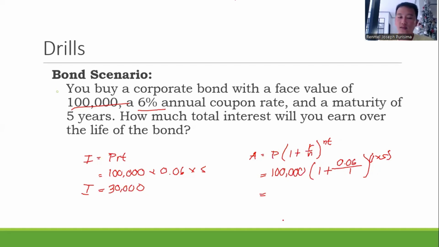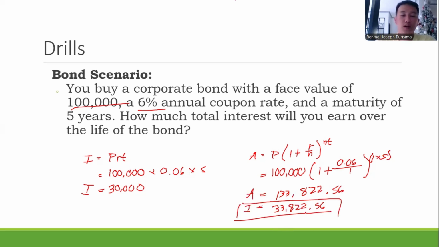That is 133,822.56. So that was the total amount. Subtracting 100,000, the investment gain is equal to 33,822.56 pesos. That's it for the bonds.